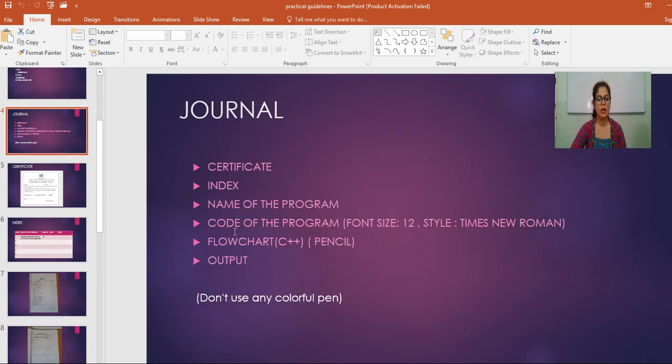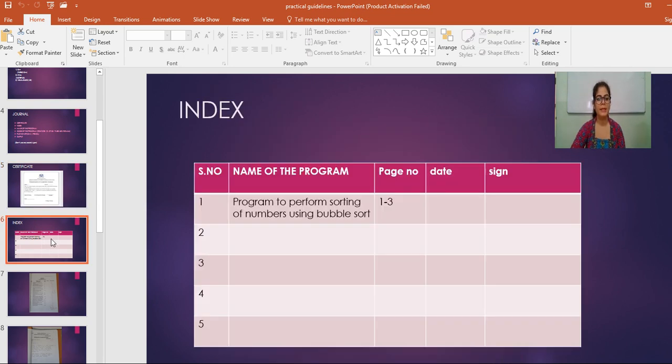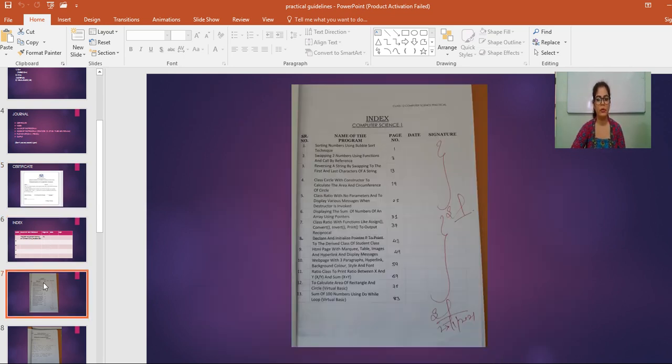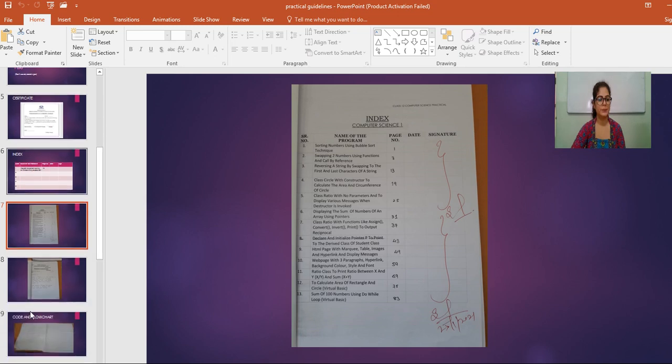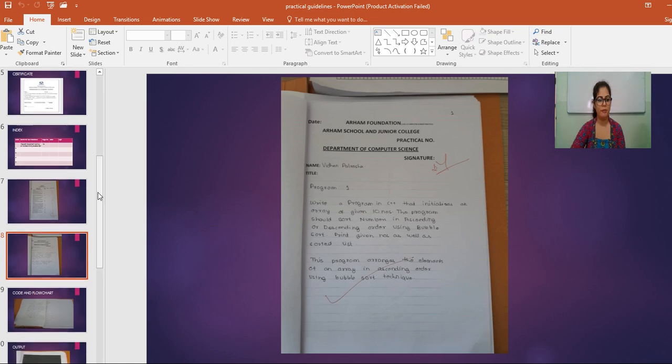So this is the third part, how you have to design this page, name of the program. Now I hope it is clear to you. Your first page will be certificate page, then index page. This is how your index page will look like. This is the description of program, introduction of every program. You have to attach it at the start of every program.